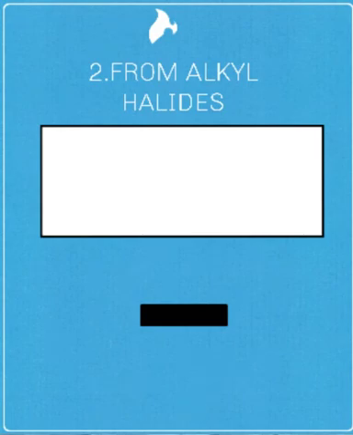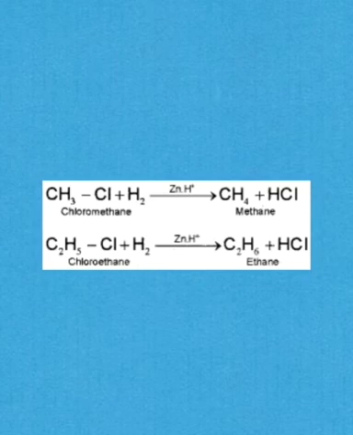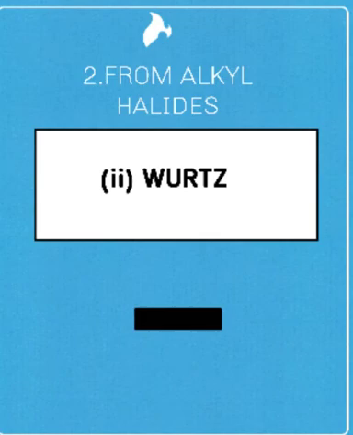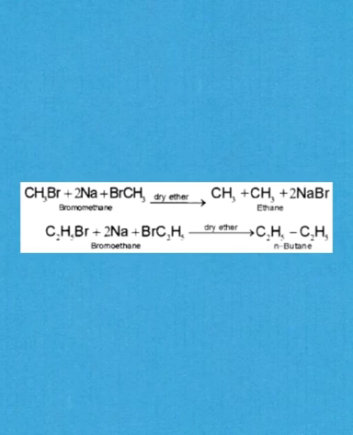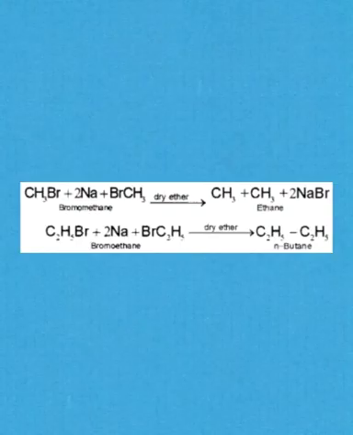Second method, from alkyl halides. There are 2 ways in which alkyl halides can be converted into alkanes. In the first way, alkyl halides react with hydrogen in the presence of zinc and dilute acid to give alkanes. The second reaction is called Wurtz reaction. In this reaction, alkyl halides on treatment with sodium metal in the presence of dry ether give alkanes. It is used for the preparation of alkanes containing an even number of carbon atoms.